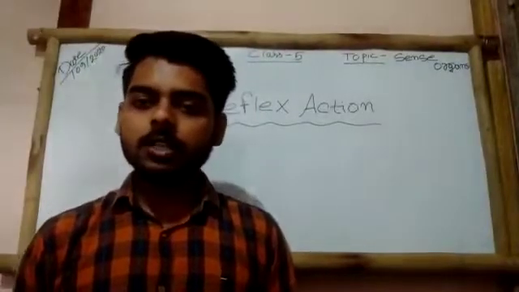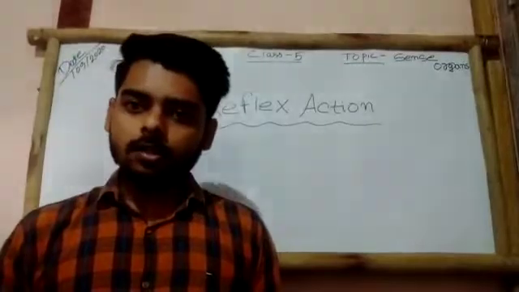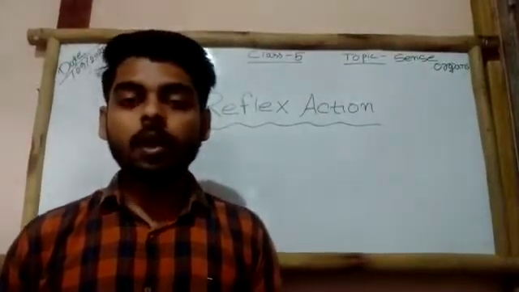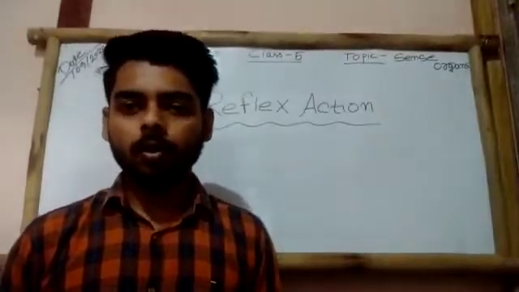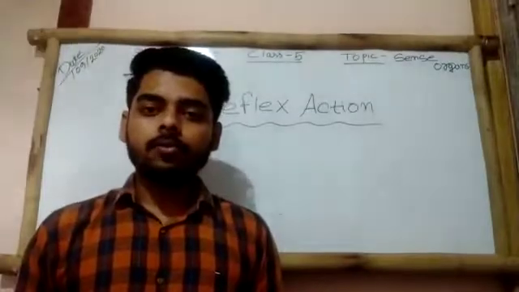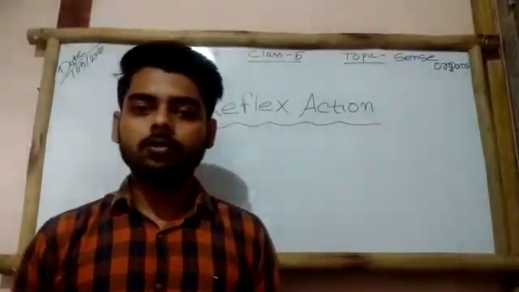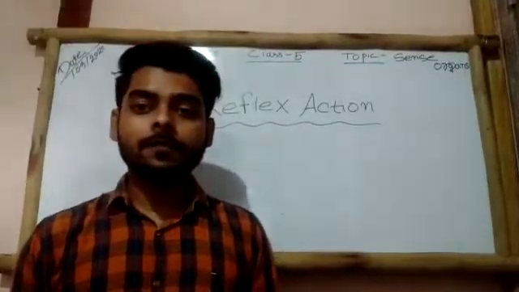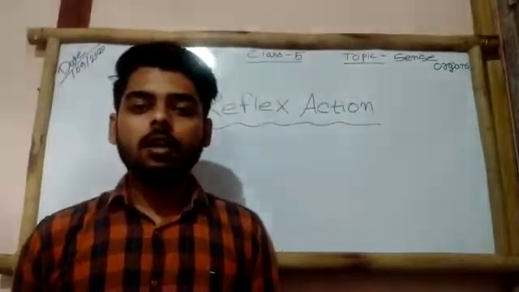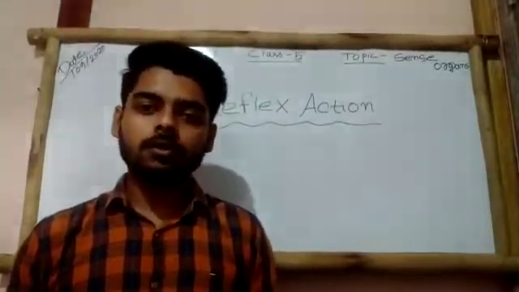A reflex action is an automatic response of our body to an event. It is controlled by the spinal cord. Okay, and it is a quick action of our body. For example, we draw our hand away on touching a hot object like a burning candle. So you may understand what reflex action is. Reflex action, I am repeating, is an automatic response of our body to an event.